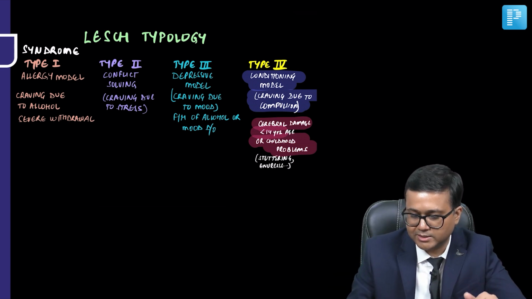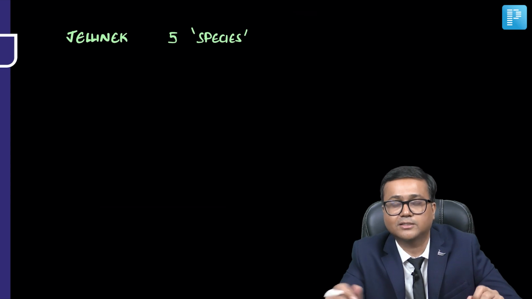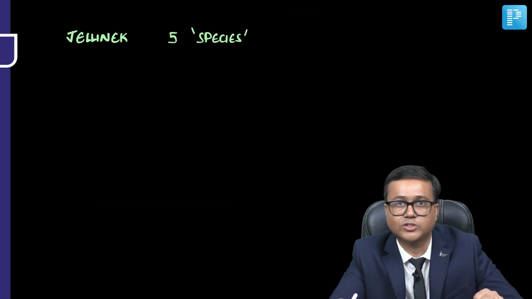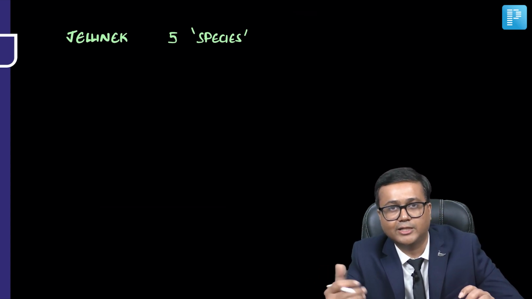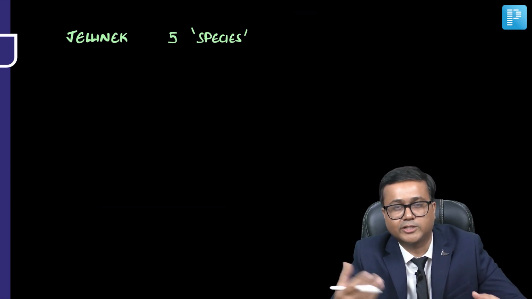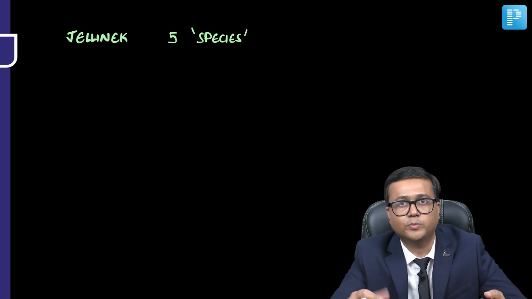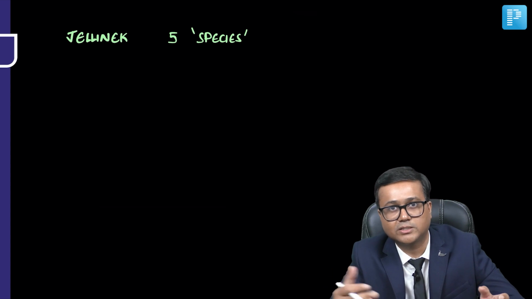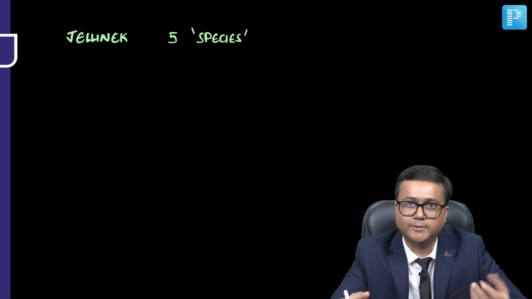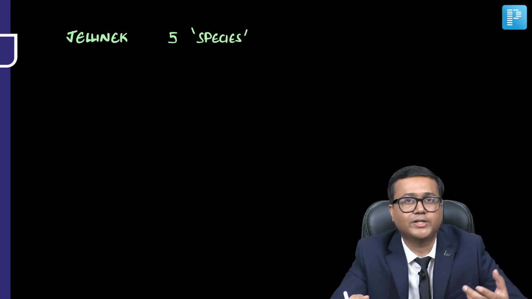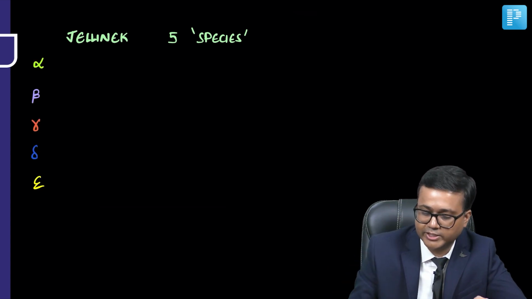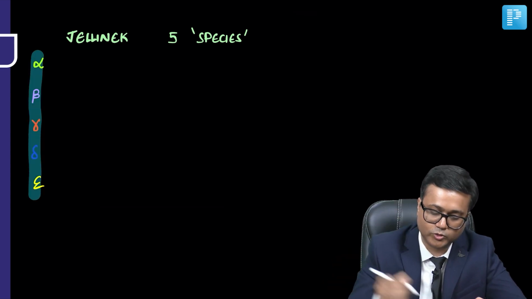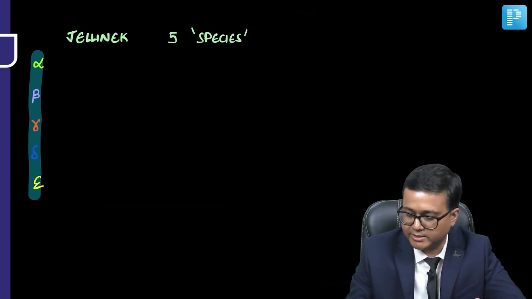Now, since we are discussing these typologies, let's also discuss the genomic classification, 5 types of alcoholism or 5 species, as it is sometimes called. If you read Niraj Ahuja's textbook in your undergraduate days, you might have read this genomic classification there as well. It's an older way of classification, and more recent classifications have come after this. But since it is an older way of classifying, let's also briefly discuss it. In genomic classification, there are five types: alpha, beta, gamma, delta, and epsilon. Let's discuss briefly one by one.